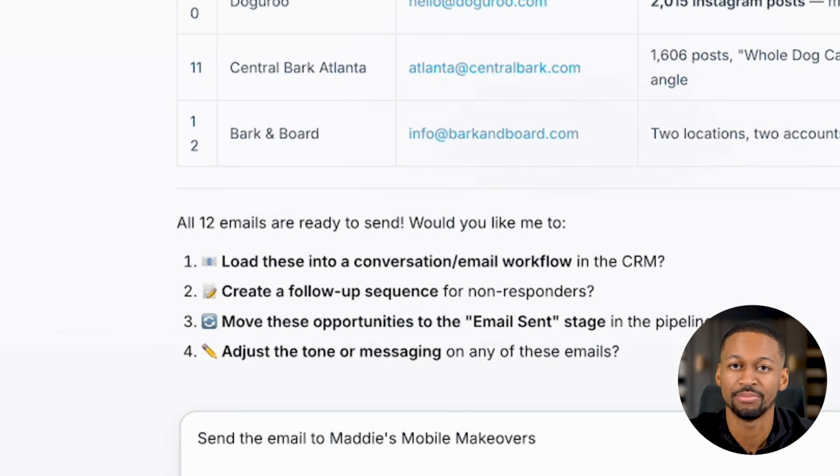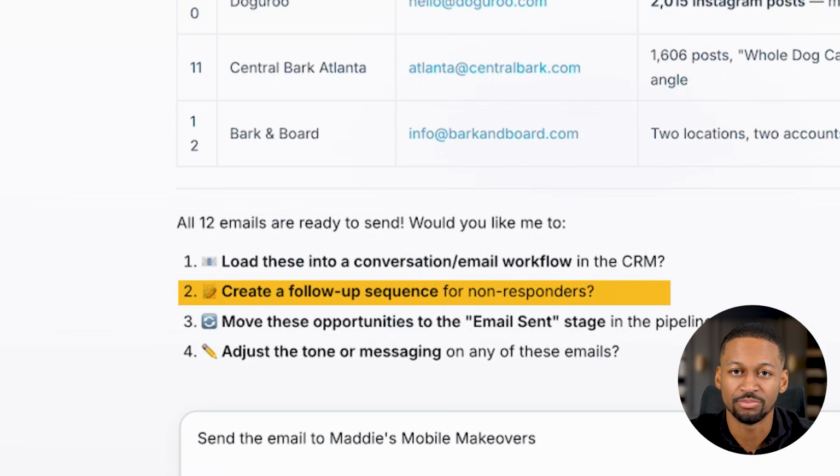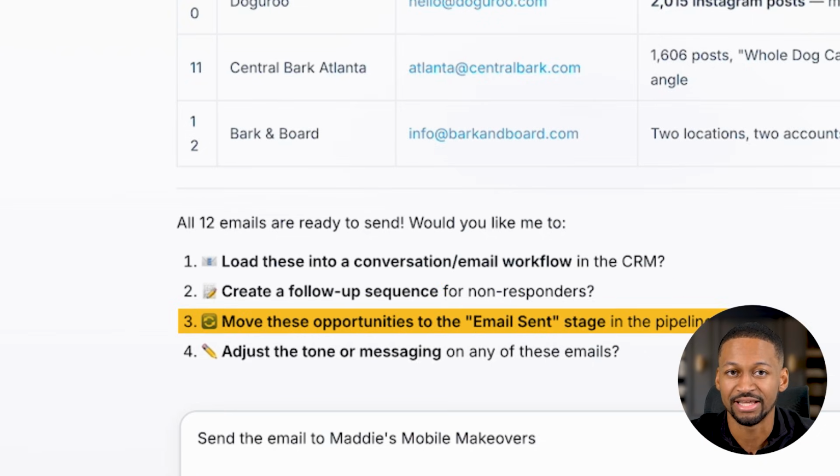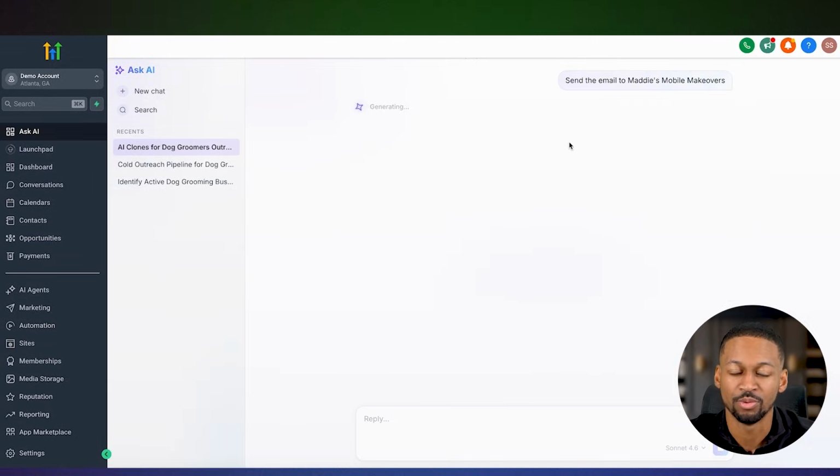So after it drafted all 12 emails, Ask AI asked me what I wanted to do next. It gave me a few options like loading them into an email workflow, creating a follow-up sequence for people who don't respond, moving the opportunities to an email sent stage in the pipeline, or adjusting the tone on any of the emails. But I wanted to test something specific first. So I said, send the email to Maddie's Mobile Makeovers.